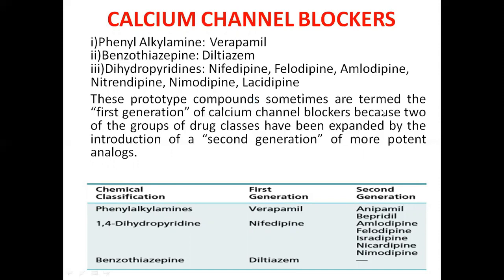These prototype compounds sometimes are termed the first generation of calcium channel blockers because two of the groups of drug classes have been expanded by the introduction of the second generation of more potent analogs. So, if we consider verapamil, nifedipine, and diltiazem as first generation for this class of calcium channel blockers, anipamil and bepridil are the second generation in phenylalkylamines. Then amlodipine, felodipine, isradipine, nicardipine, nimodipine are the second generation in the dihydropyridine class of calcium channel blockers.